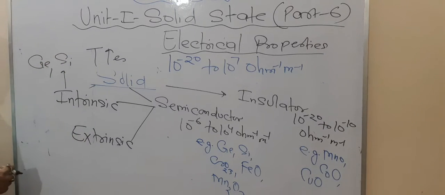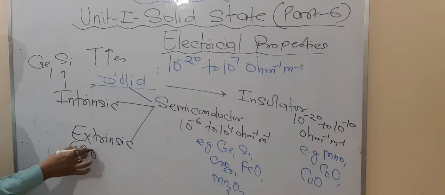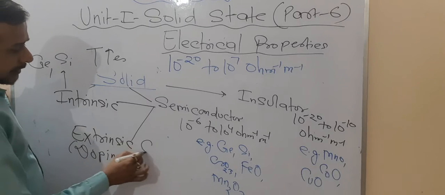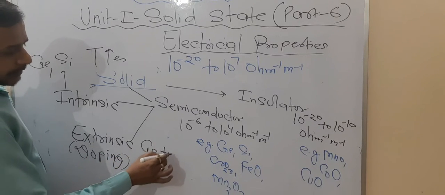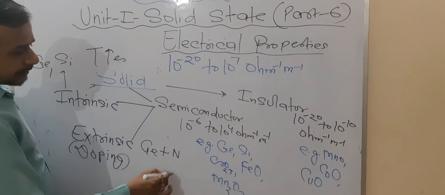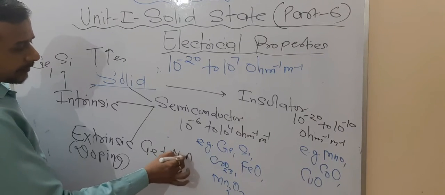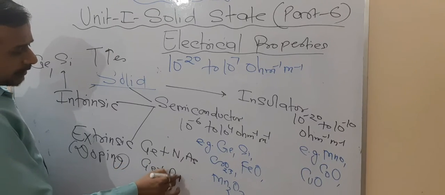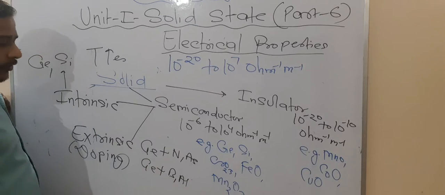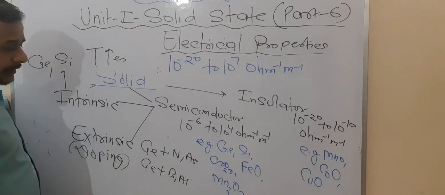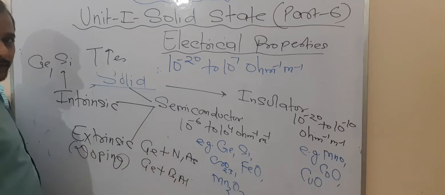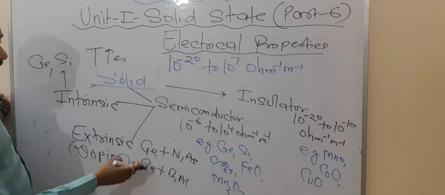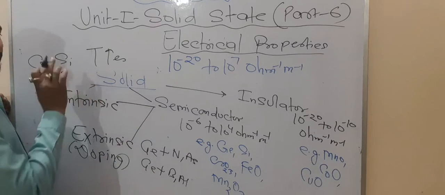Now in case of extrinsic, what happens here? Basically doping occurs. Doping means, as you know, mixing. So here germanium is mixed with nitrogen family elements, that means nitrogen, arsenic, or either germanium or silicon is mixed with boron, aluminum, that means the boron family. So now they also show conductivity, but this conductivity is generated by the doping of elements. So that's why this is known as extrinsic semiconductor. They show conductivity at normal temperature, and they show conductivity at high temperature.